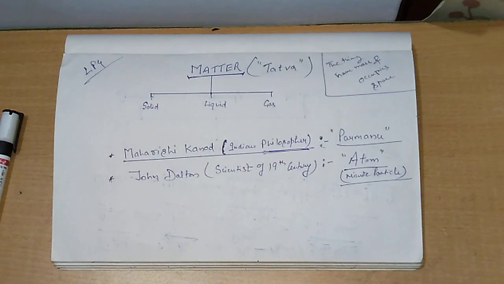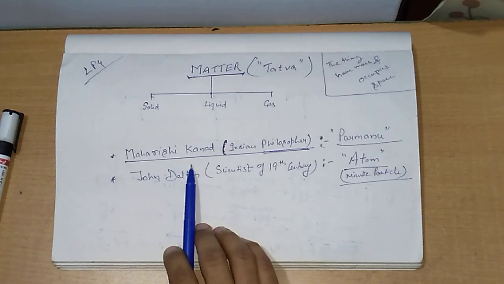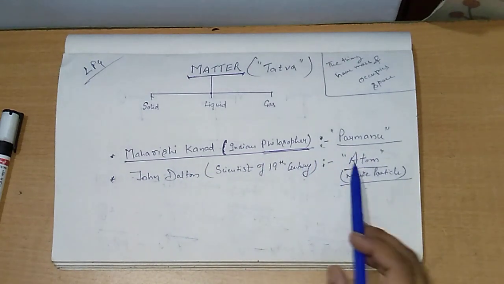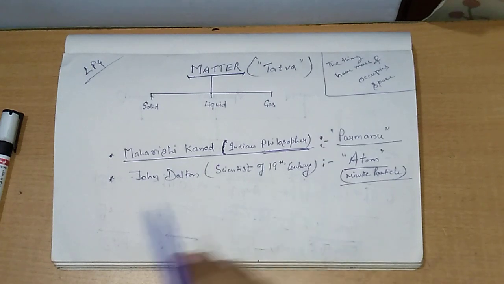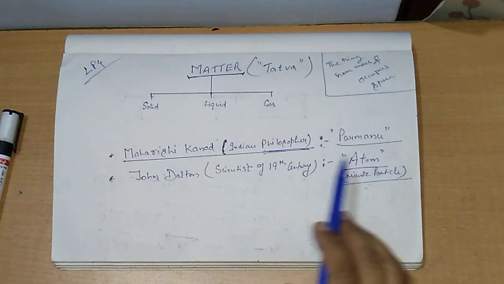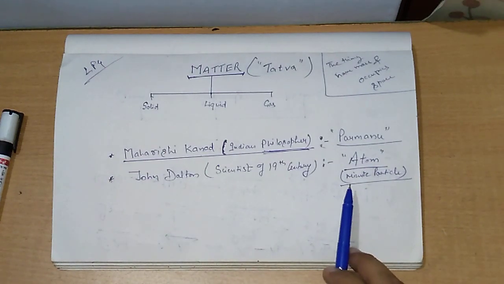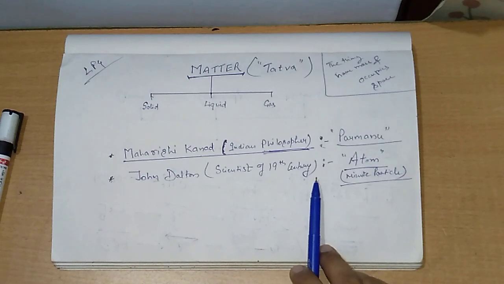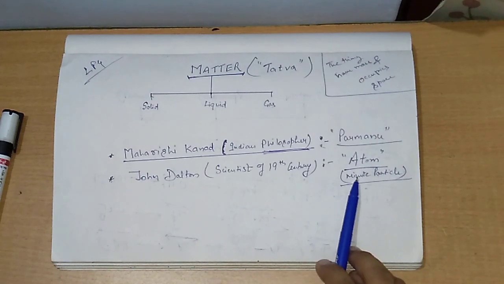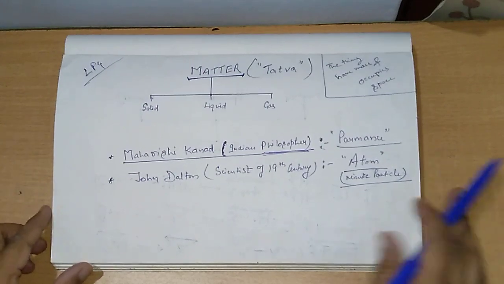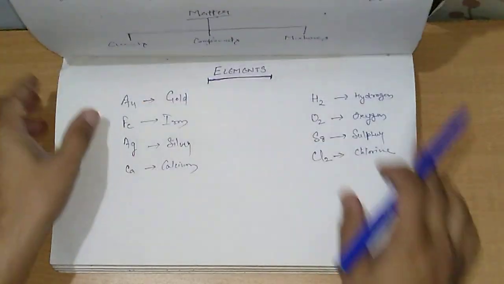Maharishi Kanad, an Indian philosopher, gave the first idea of the subatomic particle, the smallest particle, as Parmanu. After that, in the 19th century, John Dalton discovered the concept of the atom. The minute particle out of which any matter is made up is the atom. Clear?